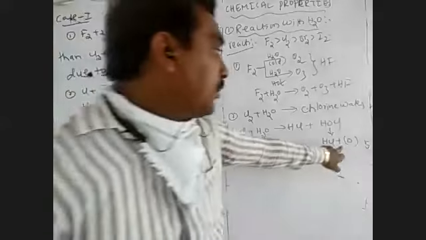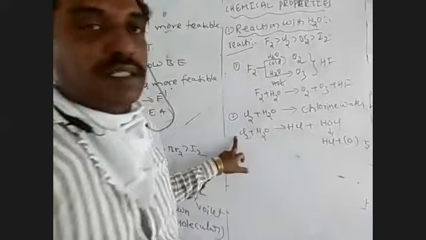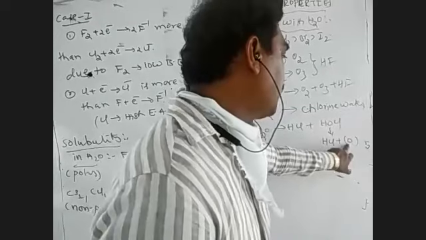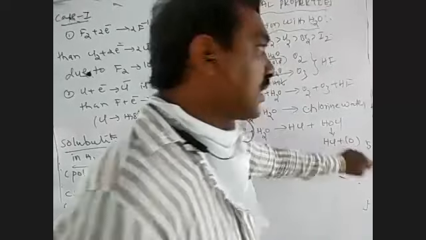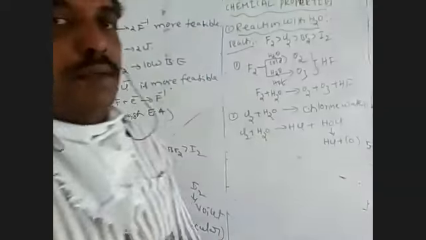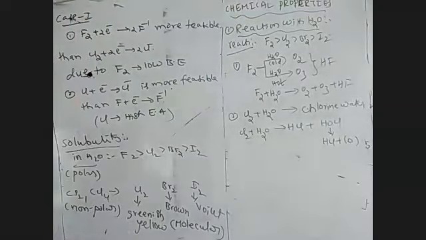Due to the liberation of nascent oxygen, chlorine also acts as an oxidizing agent and as a bleaching agent. The bleaching property is due to the liberation of nascent oxygen. So the bleaching property of Cl2 is due to oxidation.